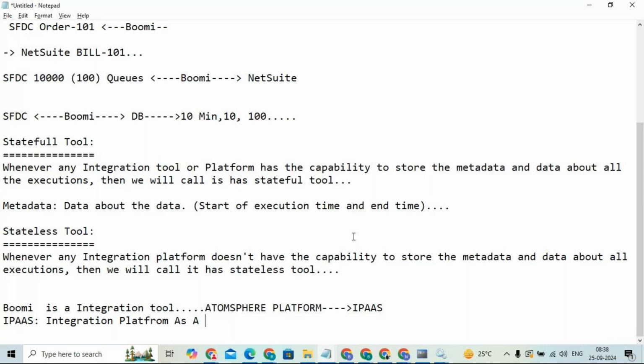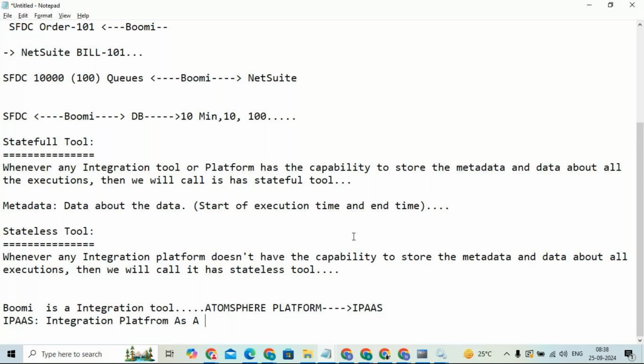In the Atomsphere platform, we can build integrations, deploy integrations, and manage our integrations over the cloud. We do not need to install, manage, or maintain anything. If you have a good internet connection and valid credentials to your account, whatever integration development, deployment, or management you want to do, you can do in one place.